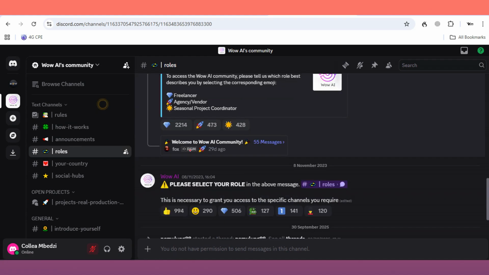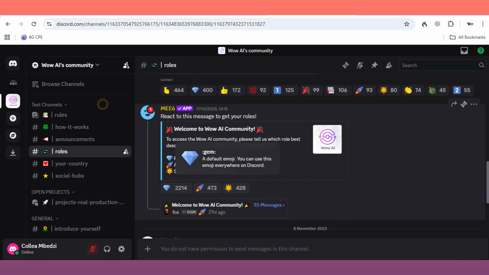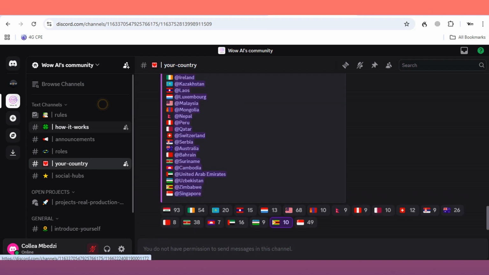Then we've got the roles, right? Now on the roles, you just have to click on any of these icons. For the diamond or the gem, we've got the freelancer, and the rocket right here is the agency vendor. Then this one is a project coordinator. So you choose what you want to become. It is important to know that any of these choices will impact the kind of projects that you're going to receive, right? Personally, I chose the gem right here. Now on the country, these are the countries from Ireland all the way to Singapore, so you have to select which country you're from.